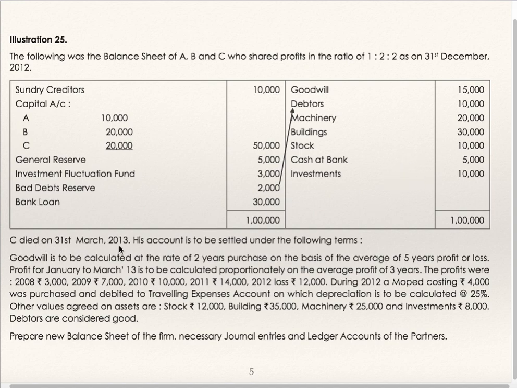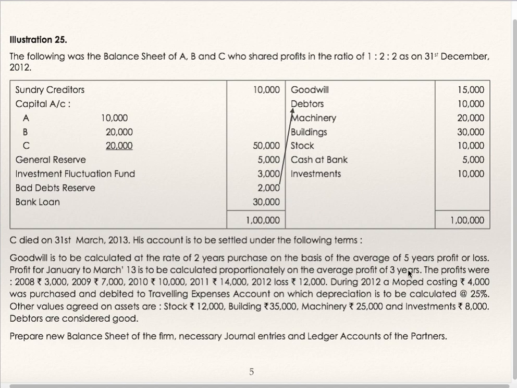C died on 31st March 13. Balance sheet date is 31st December 12. So he is entitled to get 3 months' profit. His account is to be settled under the following terms. Goodwill is to be calculated at the rate of 2 years' purchase on the basis of the average of 5 years' profit or loss. The profit for January to March 13, that is 3 months' profit which he is entitled to, the period which he worked before his death, is to be calculated proportionately on the average profit of 3 years.